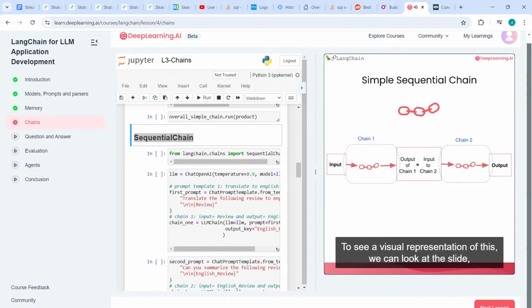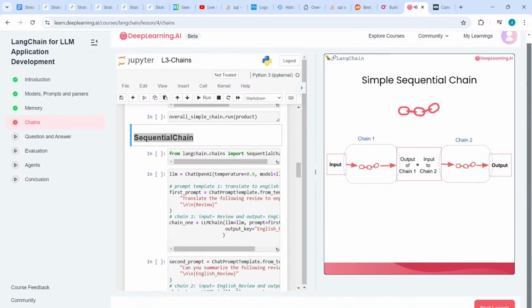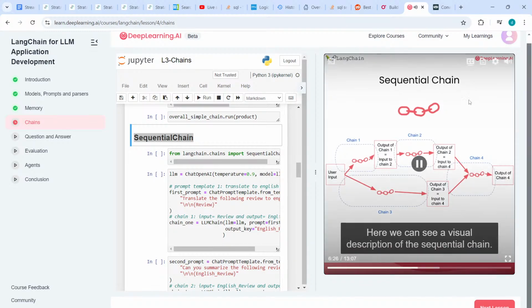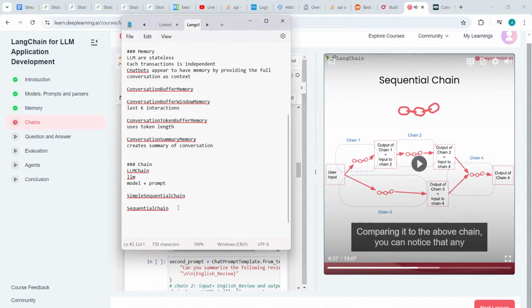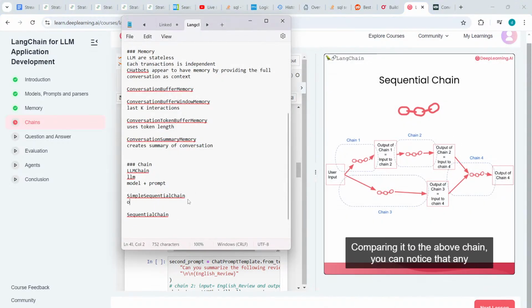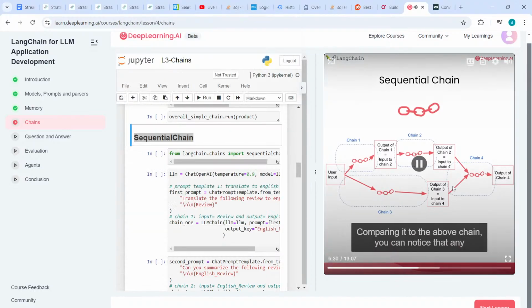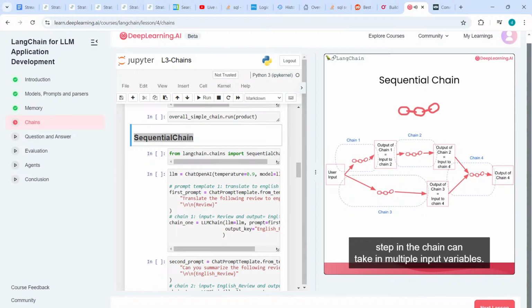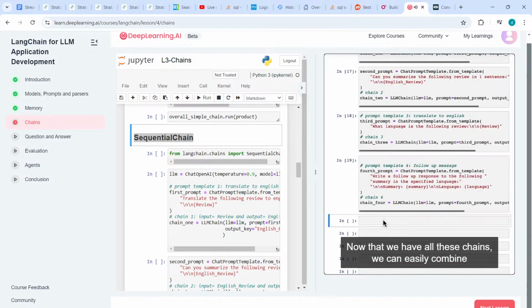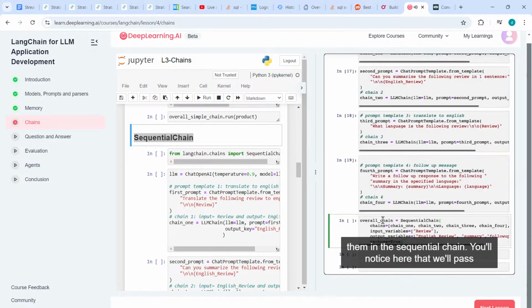To see a visual representation of this, we can look at the slide where it has one chain feeding into the other chain, one after another. Here we can see a visual description of the sequential chain. Comparing it to the above chain, you can notice that any step in the chain can take in multiple input variables. This is useful when you have more complicated downstream chains that need to be a composition of multiple previous chains. Now that we have all these chains, we can easily combine them in the sequential chain.